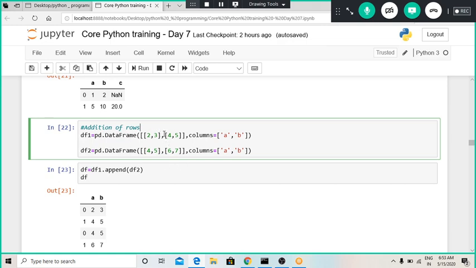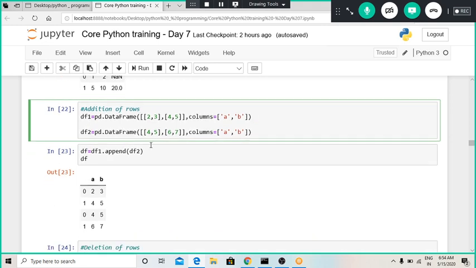The first data frame will have 2 rows. One row will have values 2 and 3, and another will have values 4 and 5, and the column names of that particular data frame will be a and b. Another data frame I have defined next: the first row values will be 4, 5, and the second row values will be 6, 7, and the column names will be a and b itself.